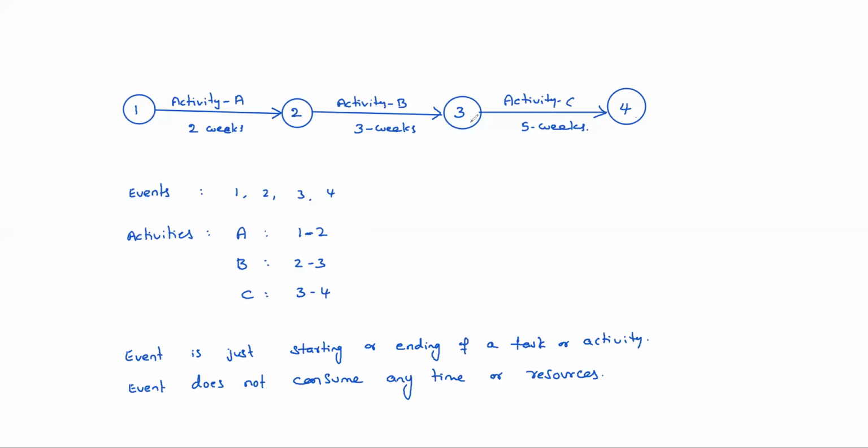After completion of activity B, only then can activity C be executed. So that logic is also there. In this network, activities are there, events are there. Activity description: activity A, activity B, activity C. These are the descriptions of the activities, and the durations are also mentioned here. So I will give you one more small example.